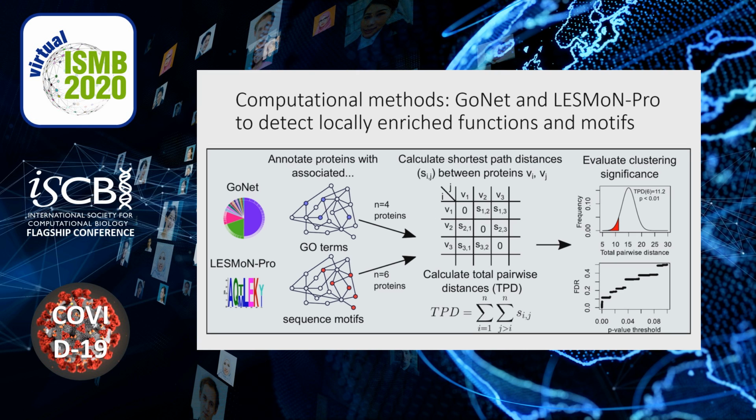Then, the shortest path distances are calculated for each pair of proteins in the network to produce a distance matrix. That distance matrix is applied in the calculation of a total pairwise distance for each annotation of the network, which is the sum of the shortest path distances between each pair of proteins annotated by that GO term or sequence motif. The clustering significance of that total pairwise distance is then assessed using a Monte Carlo sampling approach, which produces a p-value.